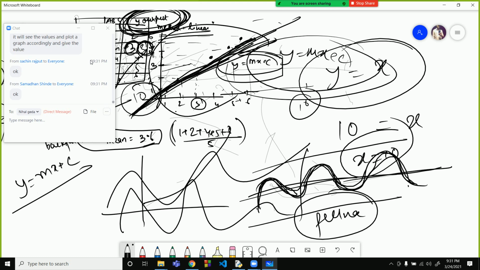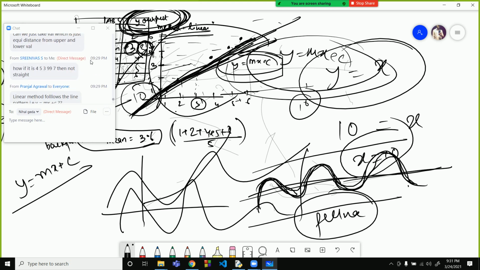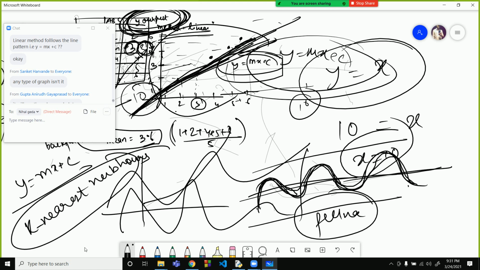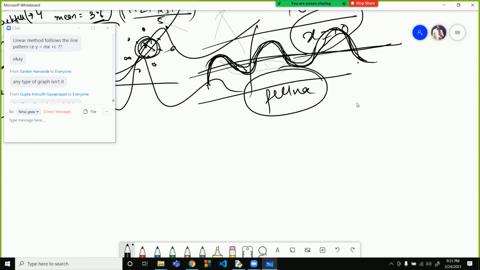If we see the values and plot a graph accordingly and give the values, you'll have to do that only. You will learn about k nearest neighbors. What this will do is take the nearest values that are present around it. If this is the NaN value over here that you want to predict, and these are your values that are present around it.